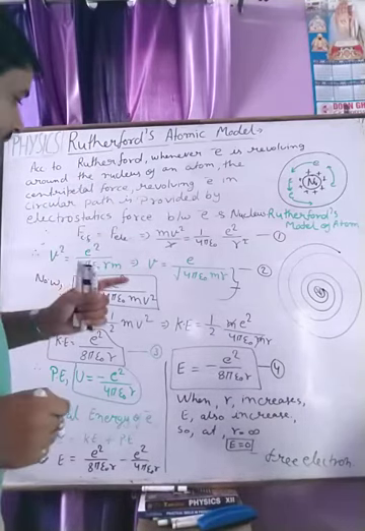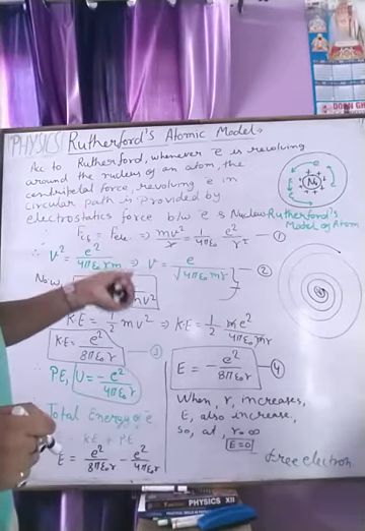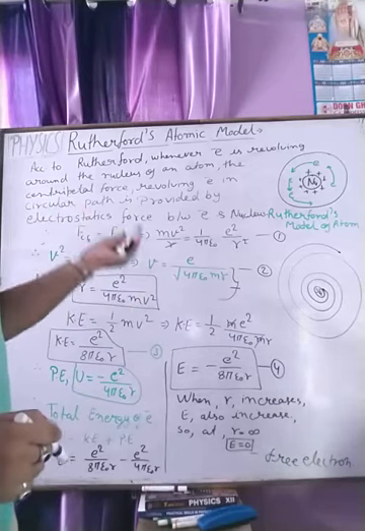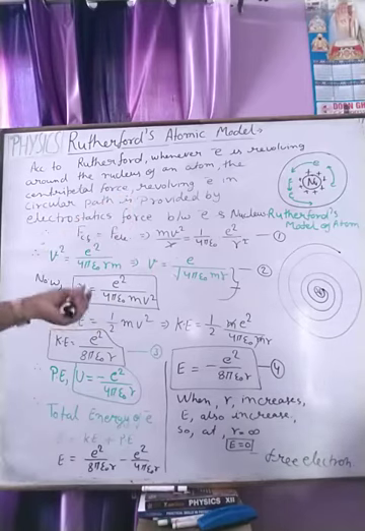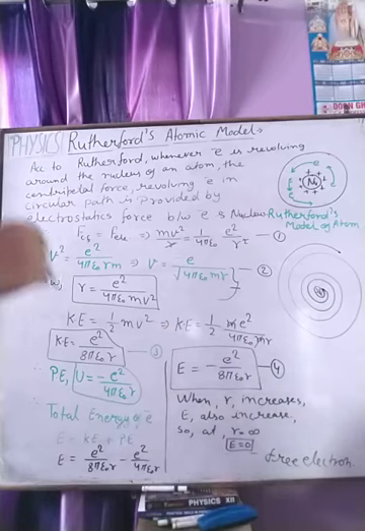So it cannot explain the stability of the atom. Second, the Rutherford model cannot explain the spectral energy levels or spectral series of energy radiated by the electron revolving around the nucleus. Copy this first, then we are going to understand Bohr's model.